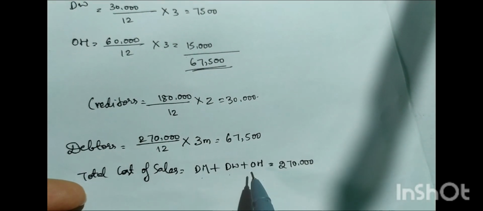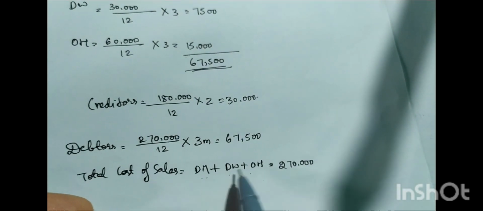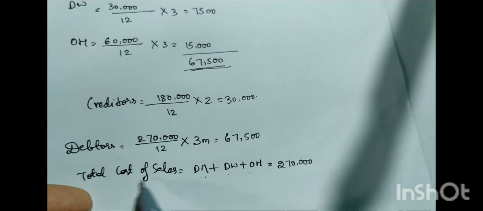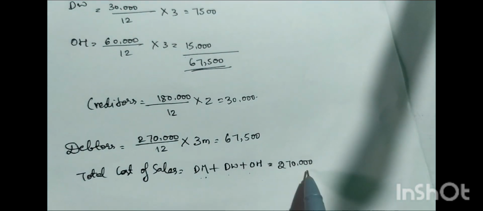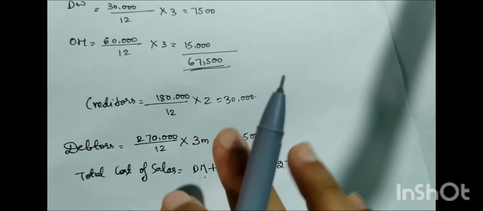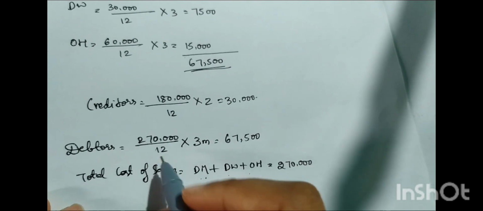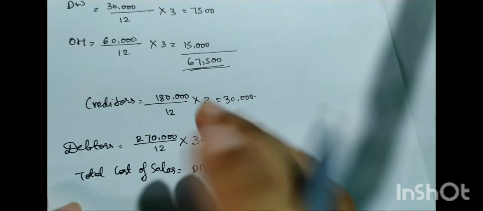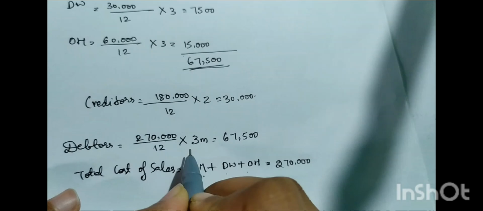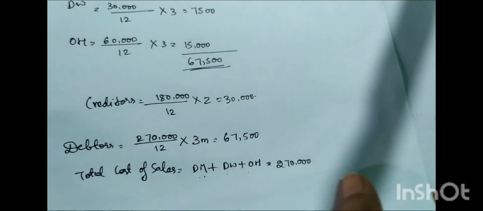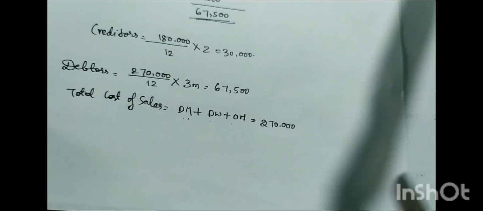So this is the total cost of sales, and it is for 12 months, but the debtor period is only 3 months. So total cost of sales upon the whole year of 12 months into the debtors period of 3 months is 67,500. I hope you are clear with that.